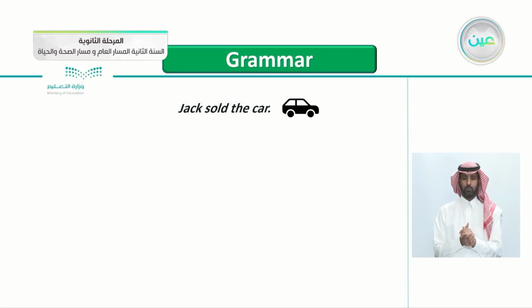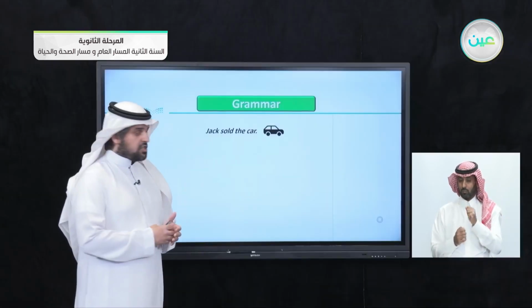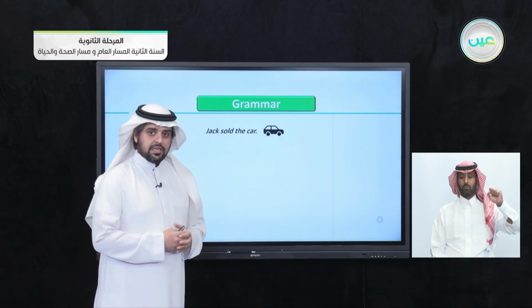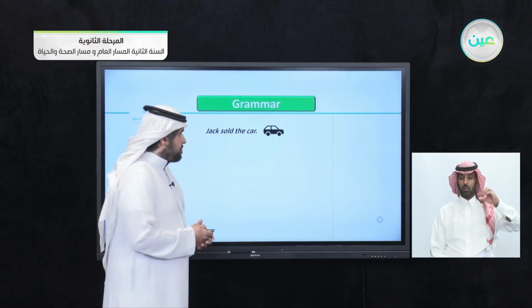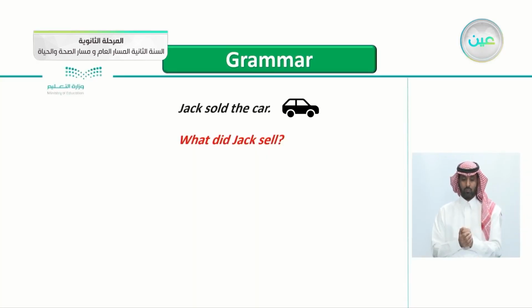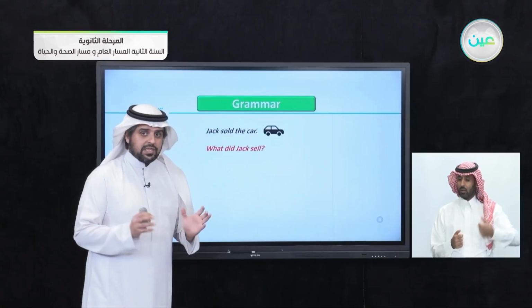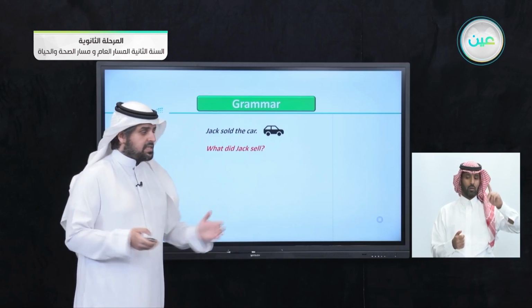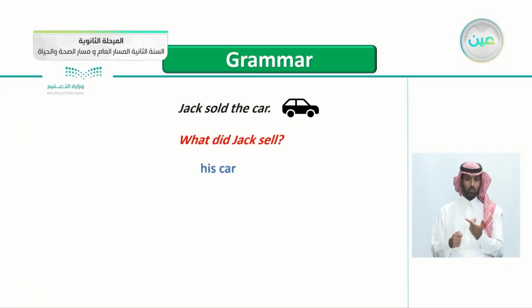So let's see this sentence here. Jack sold the car. This is a really simple sentence. Jack sold the car, and you can see the picture of the car here. So what did Jack sell? Another simple question. What did Jack sell? Yes, that's easy. His car.